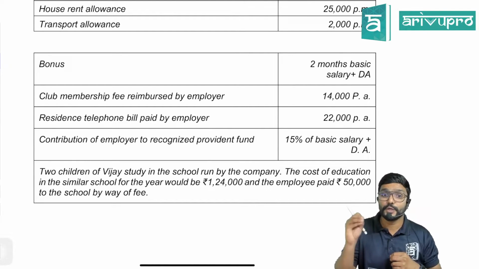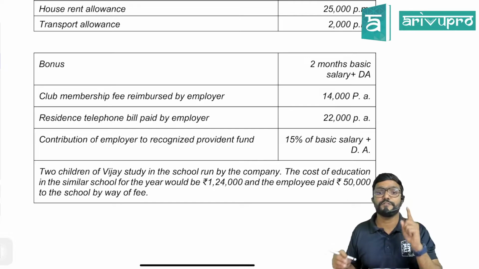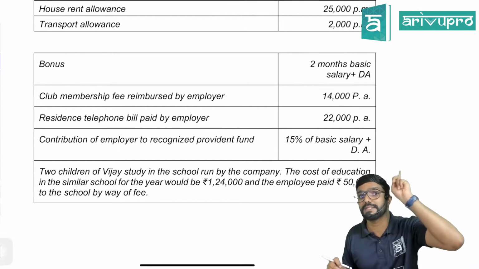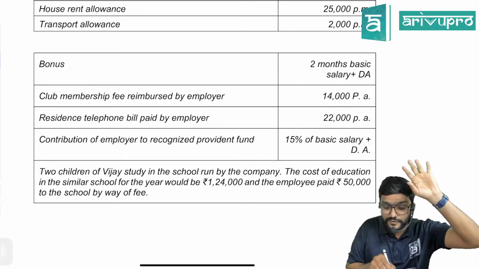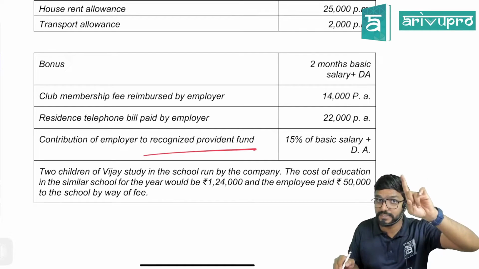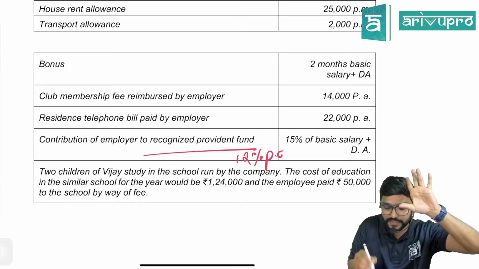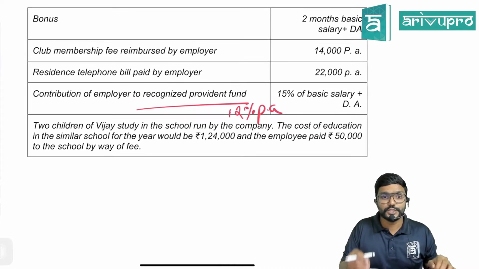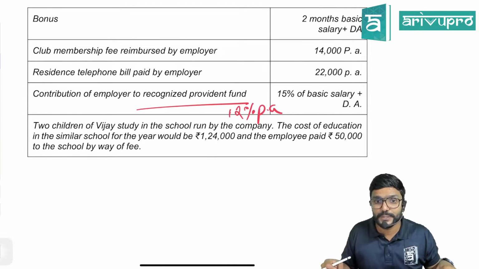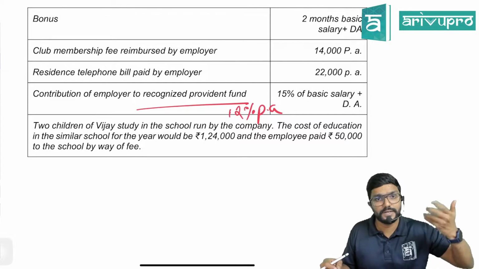Contribution of employer to recognized provident fund, which is 15% of basic salary plus DA. Please be careful guys, for recognized provident fund it is exempt but only up to 12%, but here it is 15%. Fine. Next, 2 children of Vijay study in the school run by a company, that is the employer.